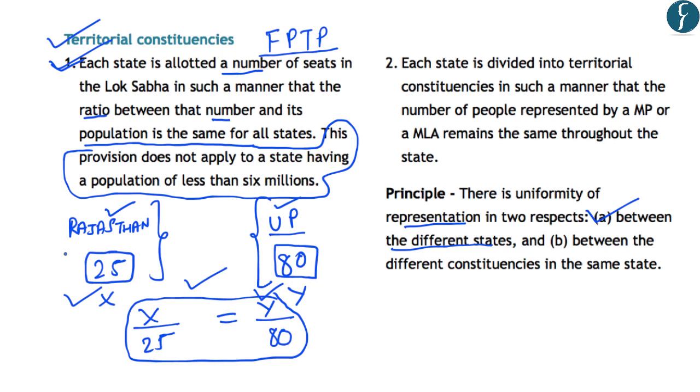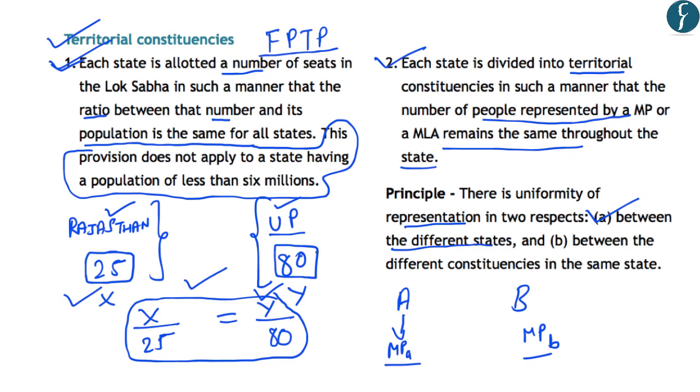So, for example, if Rajasthan has been allocated 25 Lok Sabha seats, how will these seats be allocated or created within the state of Rajasthan? For that also, there is a principle which states that each state is divided into territorial constituencies in such a manner that the number of people represented by an MP remains the same throughout the state.